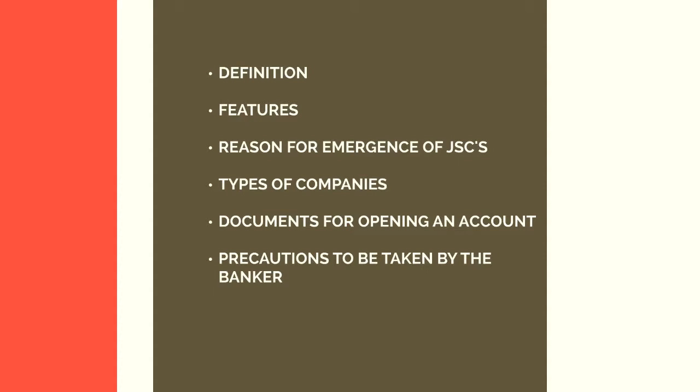Along with the MOA, the company has got to submit its articles of association, or the AOA. AOA refers to the bylaws of the company or the rules and regulations of the company. Now, in addition to that, the company has got to provide the certificate of incorporation, which is the registration certificate, and a certificate of commencement of business.